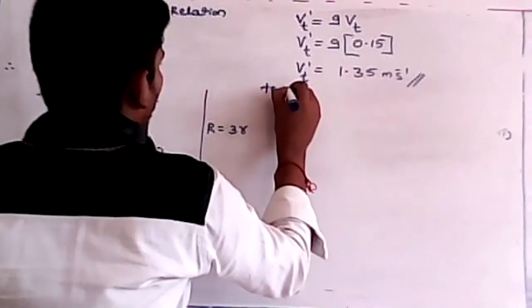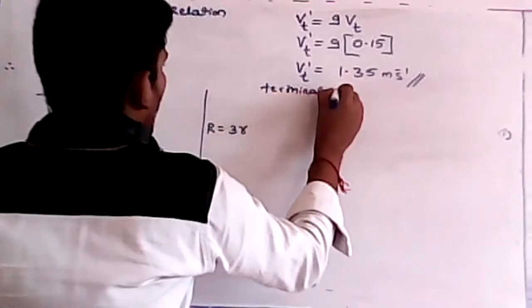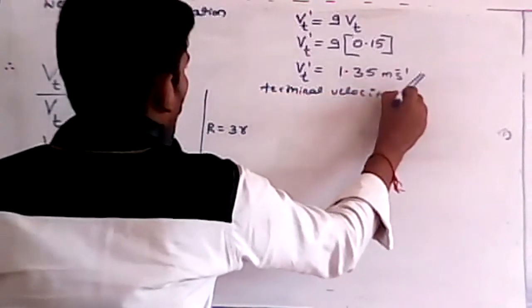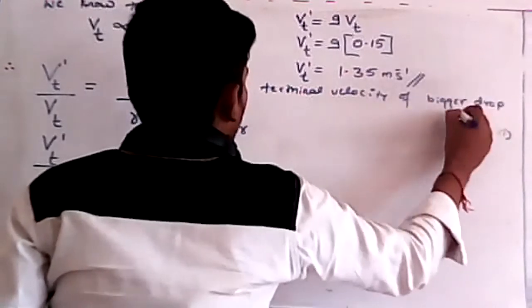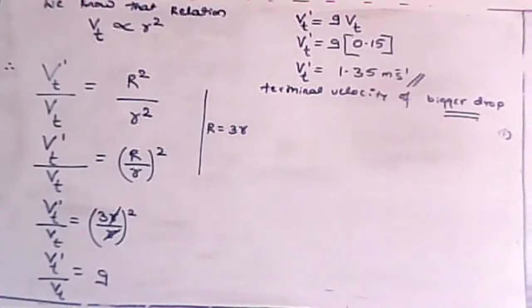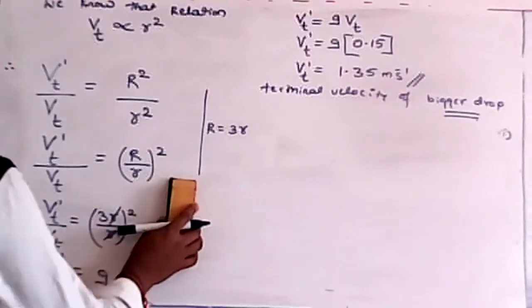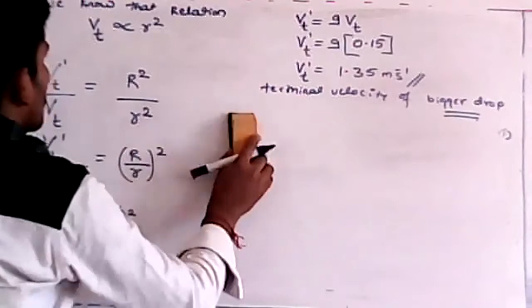Okay, this is the terminal velocity for the bigger drop. So this is the answer we want. Is it okay, students? Just tell me fast. Is it okay? Yes, Namita. You are getting the same answer, Namita? Yes. Okay then, let me check whether you understood these types of problems.